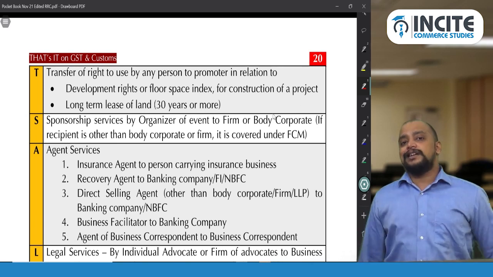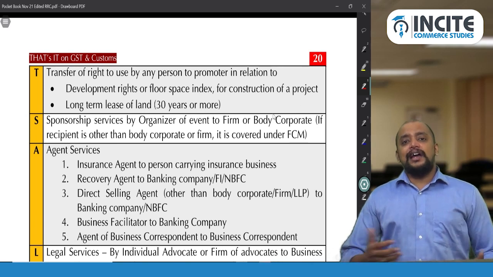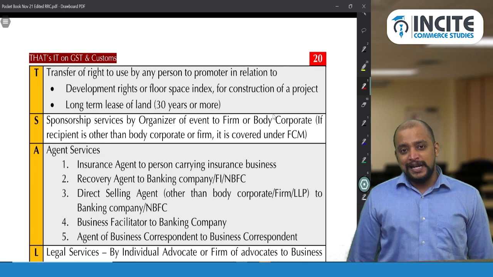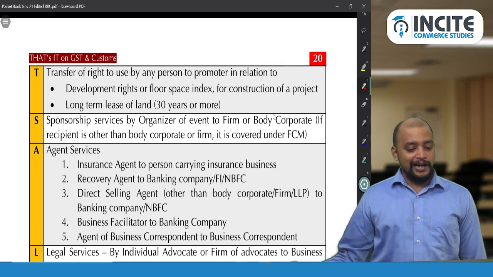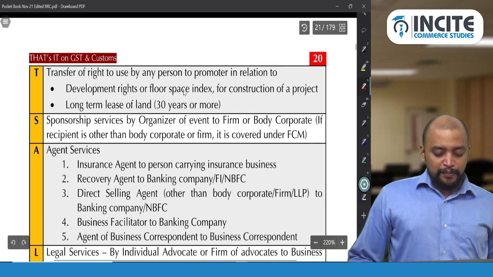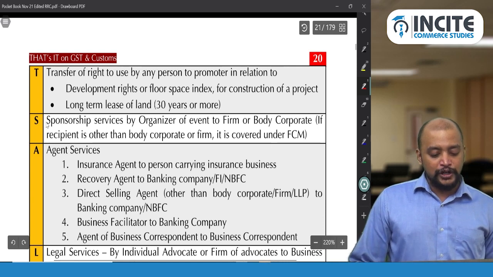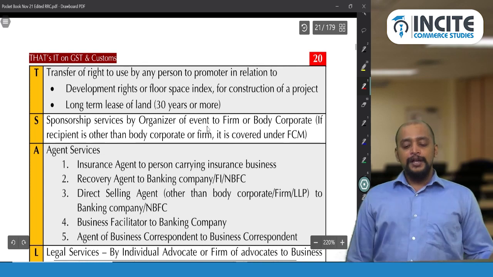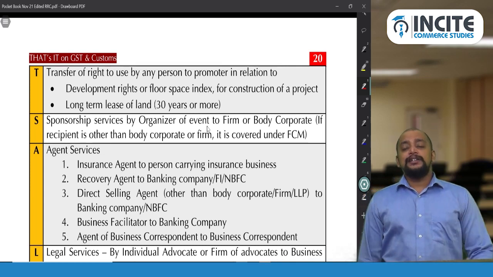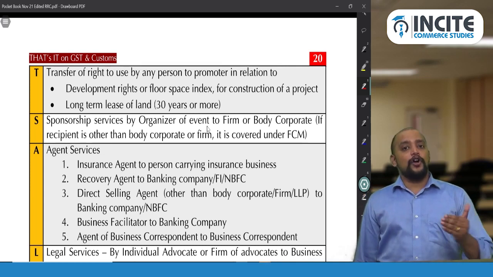So in these 3 cases, TDR, FSI and long-term lease, liability to pay GST is on the promoter or builder under RCM. That is this. Okay. Development rights or floor space index for construction of project, long-term lease of land of 30 years or more. So we have completed up to this, that is CGDSAT. Now we are starting with SALADS.